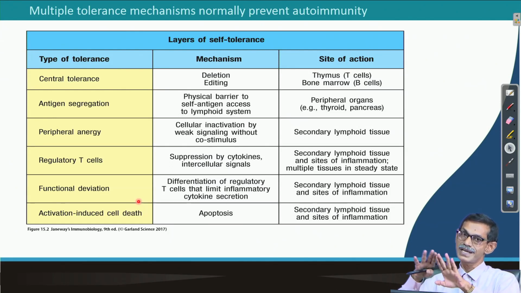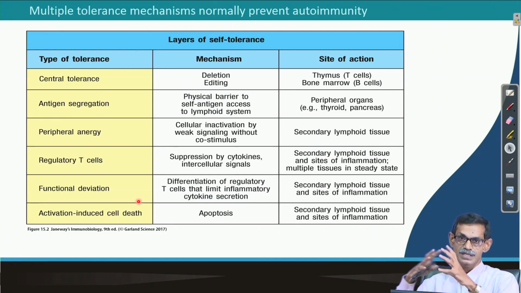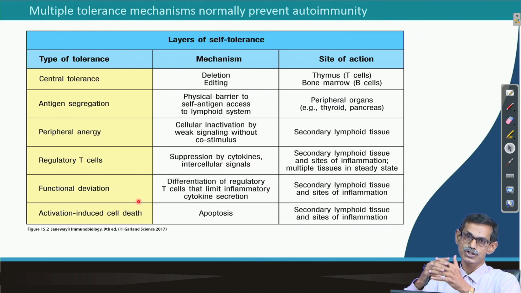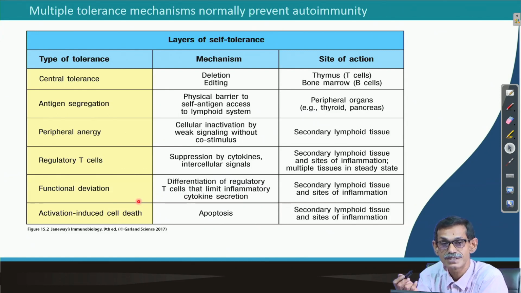One is they can miss that, somehow the interaction was not that strong, so they missed that screening and came out to the peripheral system. But there is another chance in the lymph node, they also have a possibility to interact. Even after that, if it is very strong, then they will die. So, apoptosis induced cell death, of what kind of cell? The B cell or T cell, and it happens by apoptosis, also in the secondary lymphoid organ.